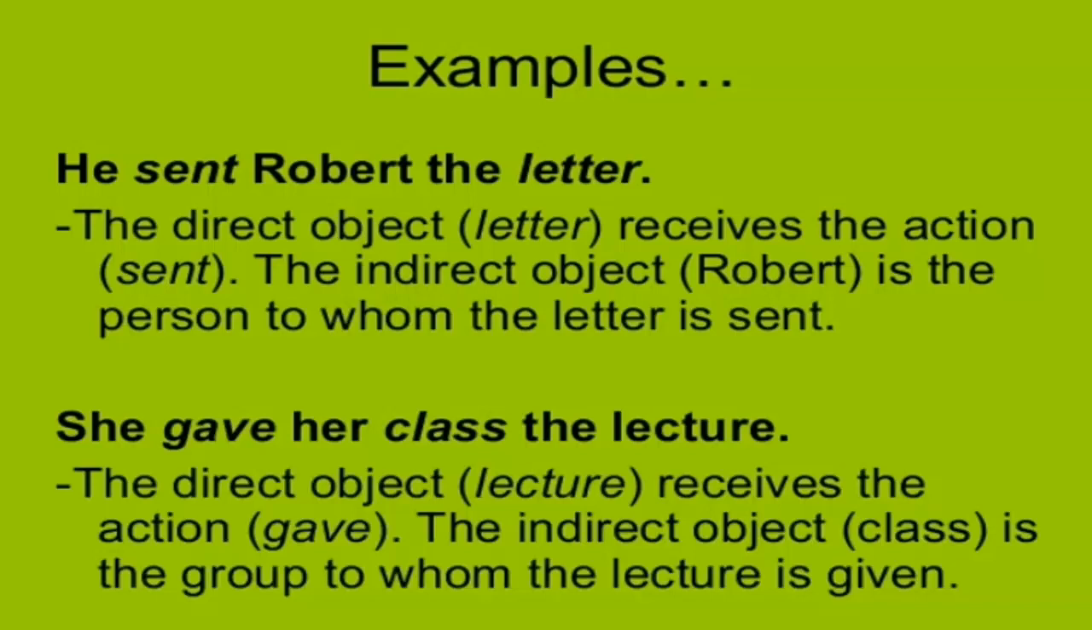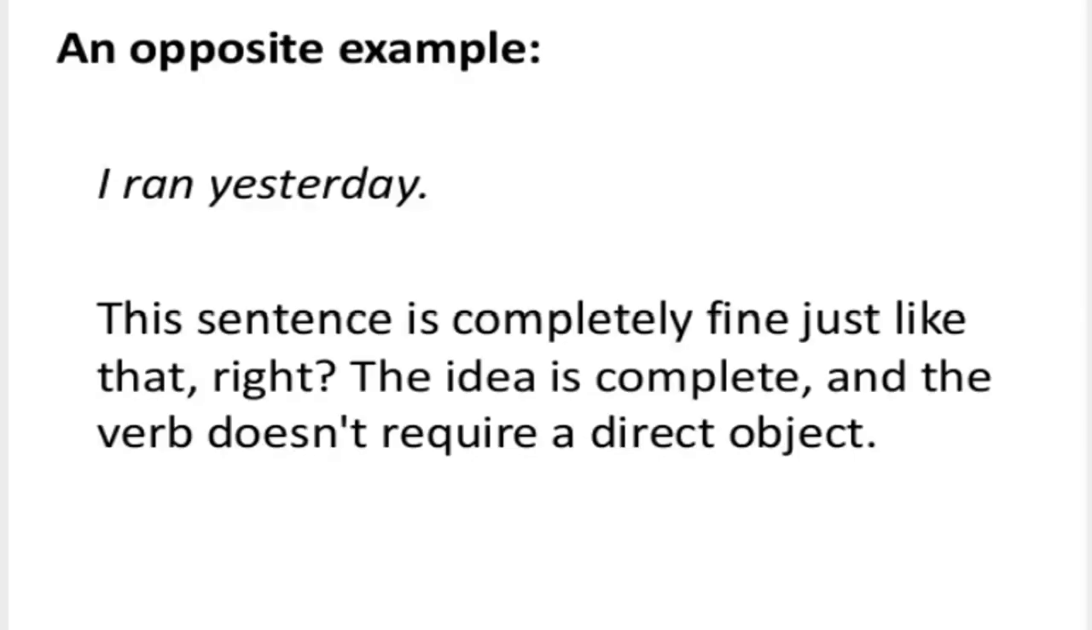She gave her class the lecture. What did she give her class? The direct object is the lecture, and it receives the action of giving. The indirect object is class. Whom did she give the lecture to? It is the class to whom the lecture was given. So in both these sentences, we see sent and gave are the transitive verbs having both the direct and the indirect object. Let us now try an opposite example.